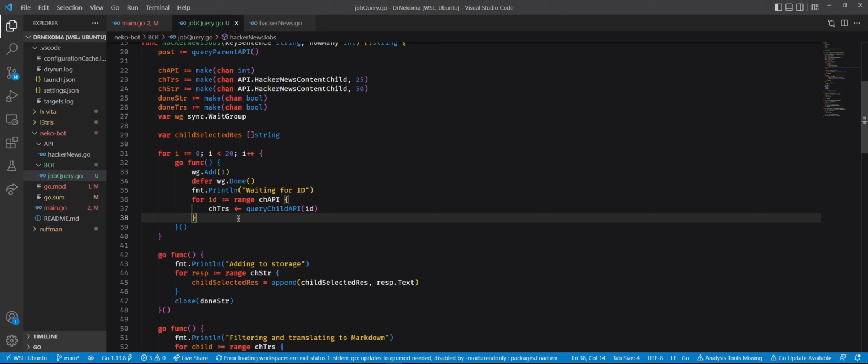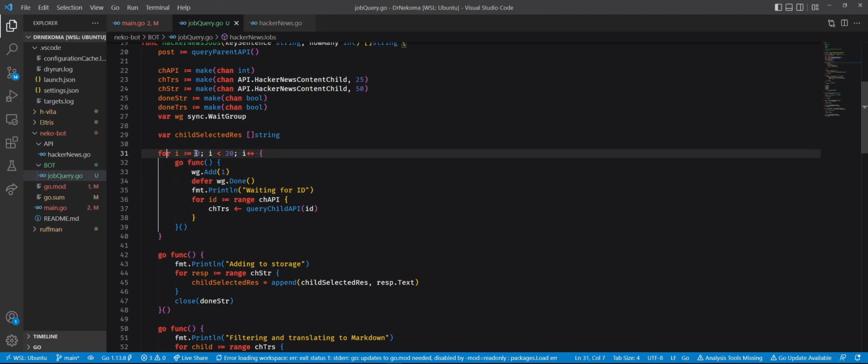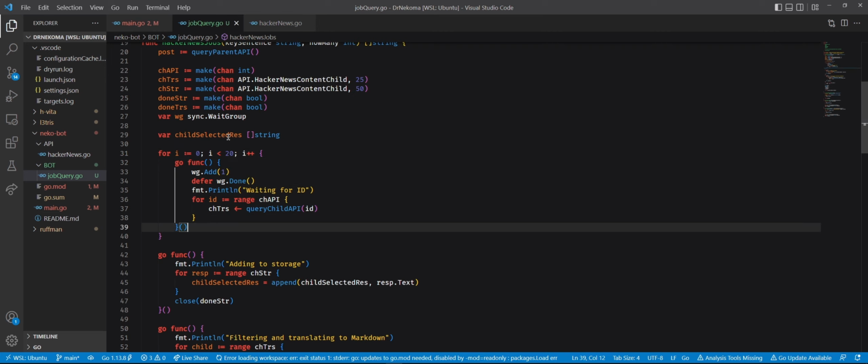We have 20 workers because we have a loop from 0 to 20, each one of them having a Go function, and inside the Go function we have another loop. Then the question is, how do you know that two workers will not pick the same ID? That should be easy, right? It should be like somewhere the thing was already taken. No, but that's the thing. We as developers, as far as I understand, don't need to manage that. Go is managing that for us.